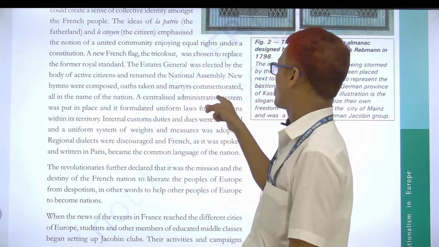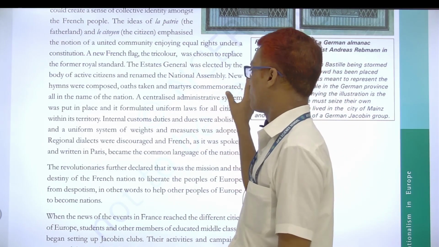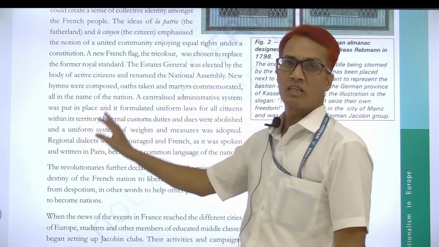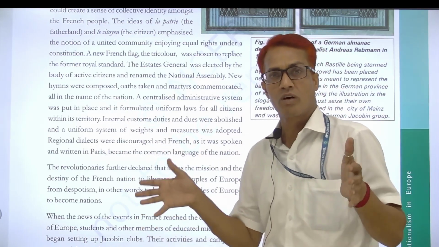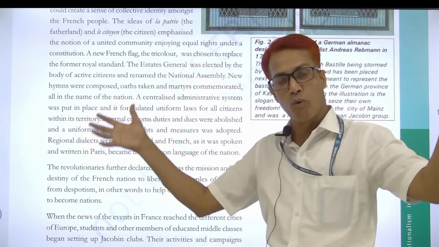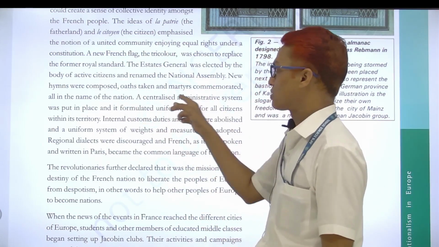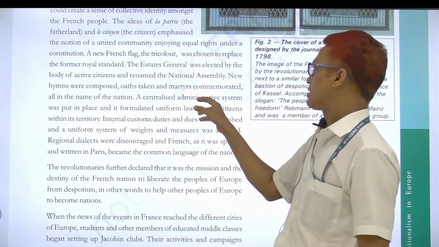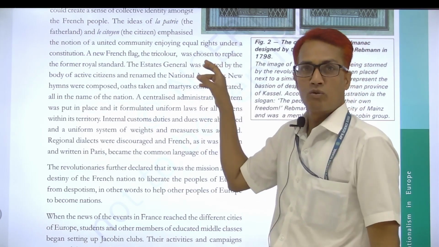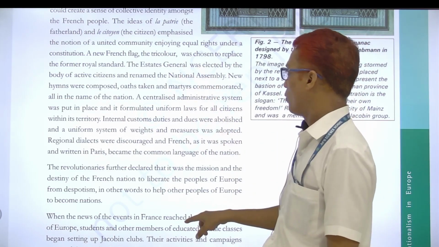So martyrs were commemorated and remembered, all in the name of the nation. These were the new bonds of the new nation state: oaths, hymns, marches, commemoration, and the National Assembly.